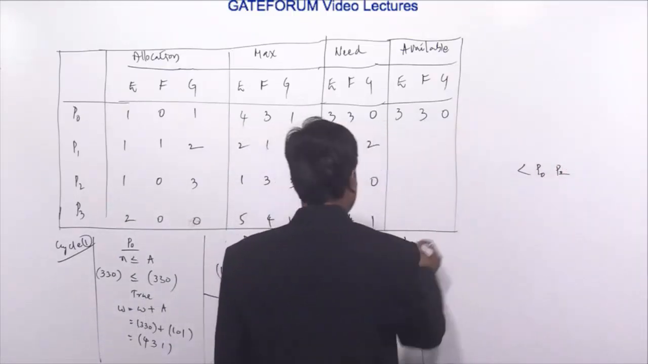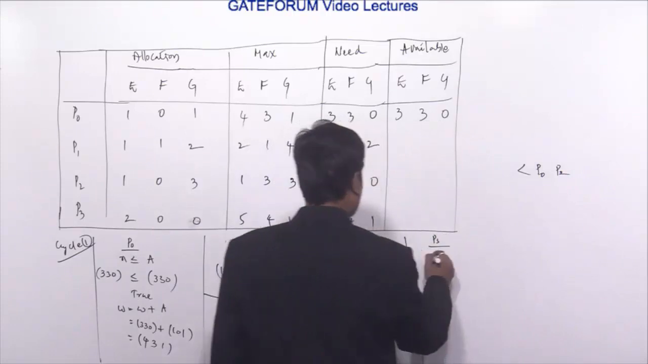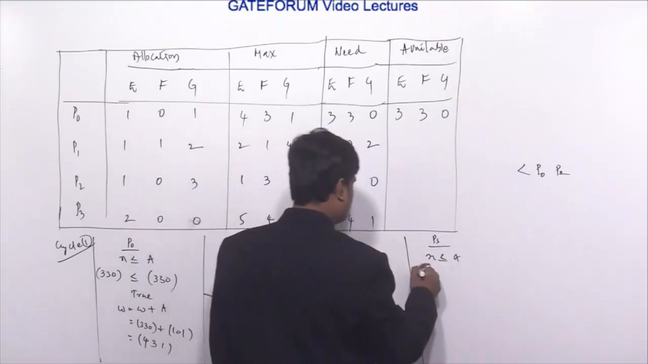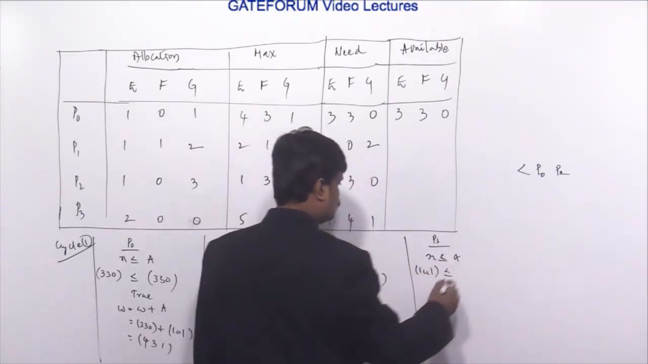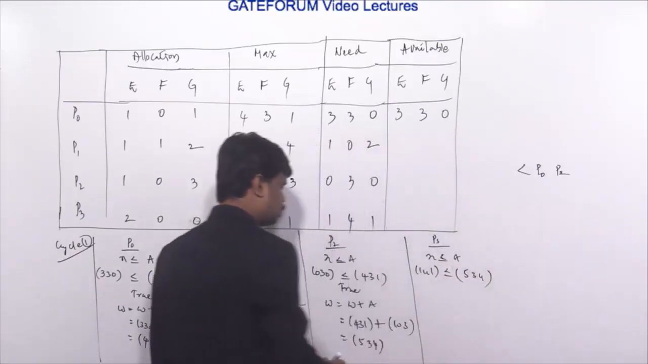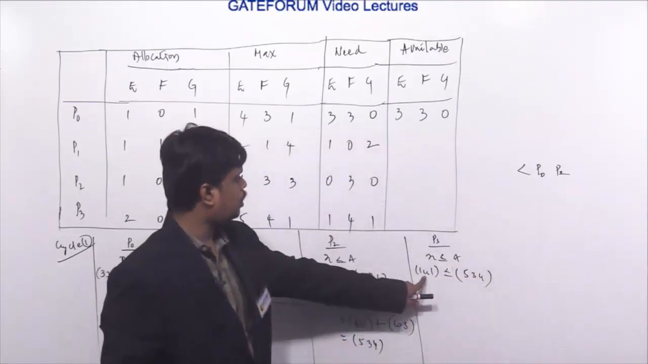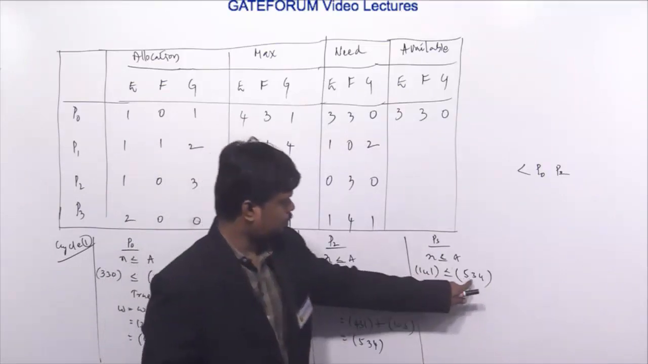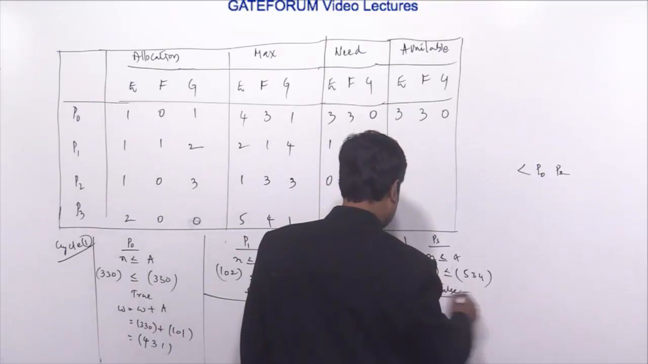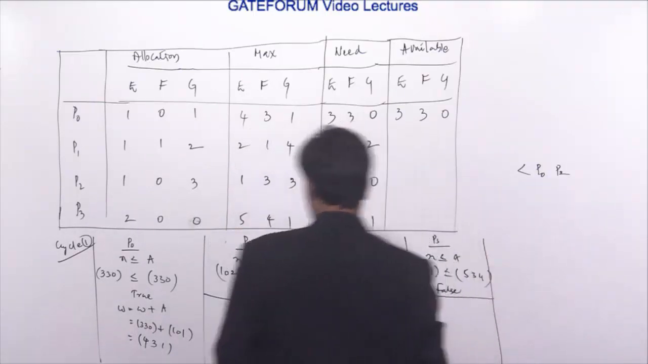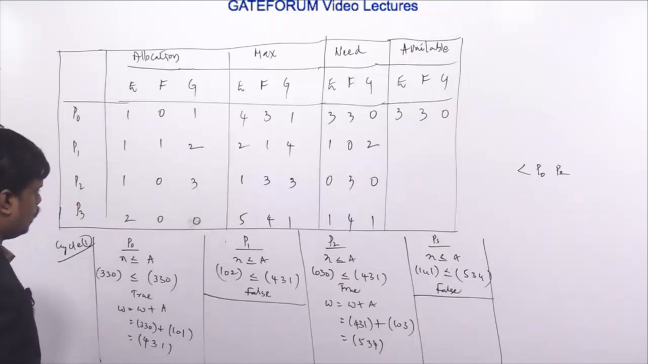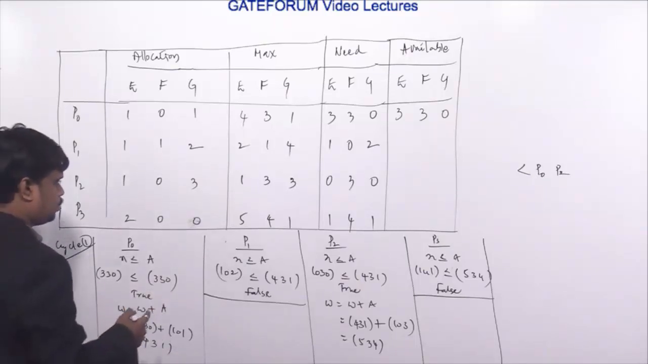Then we come to P3. P3 need is less than or equal to available. What is the need of P3? 141, less than or equal to what is the updated available? 534. It requires 4 instances of resource type F, but available is 3. So P3 can't be satisfied. Then we come to cycle number 2.